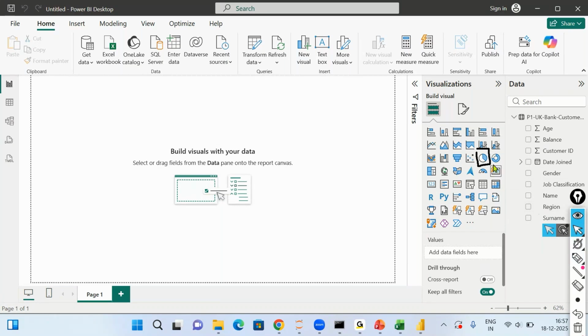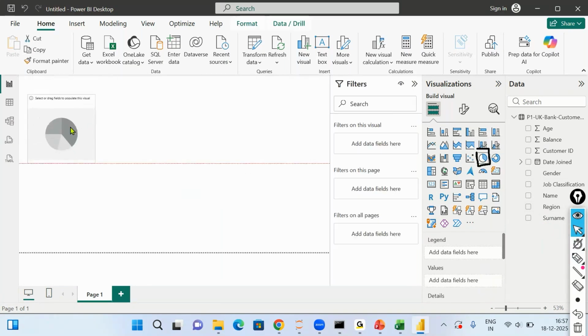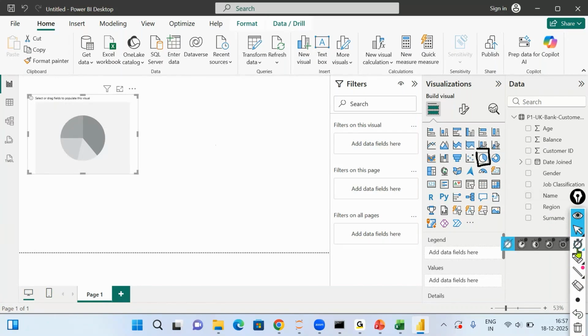So you click on the chart, and the empty structure of this chart will come up. Once you click on the chart, this empty box comes. And at the bottom, you will see some options highlighted like legend and values. These are the options that come for the chart that you selected. Now this is where we actually drag and drop the fields.